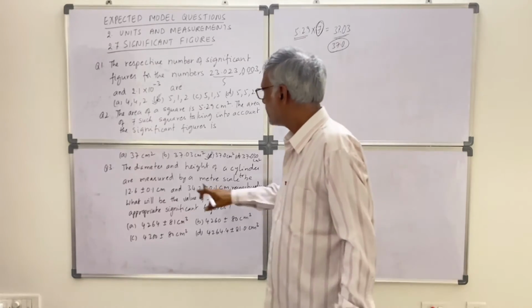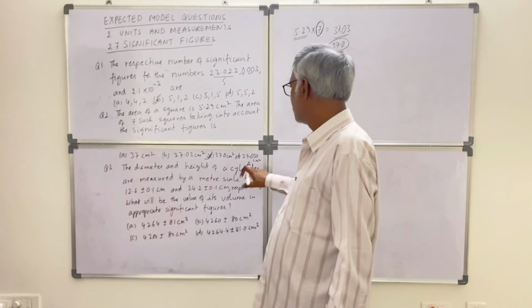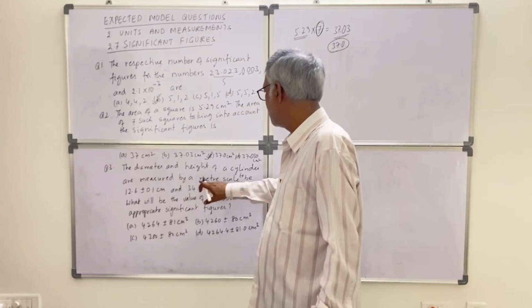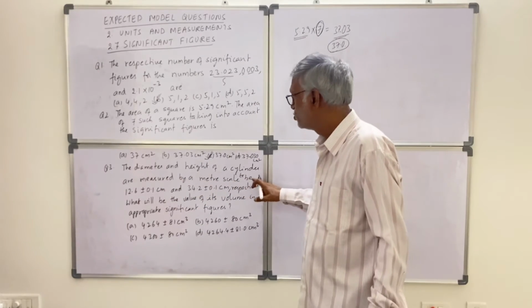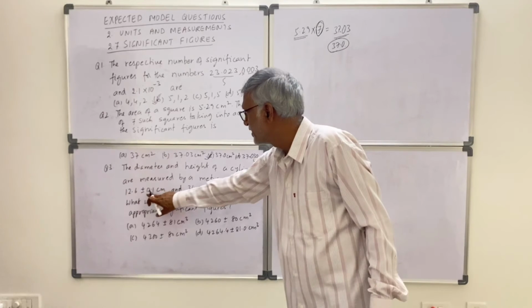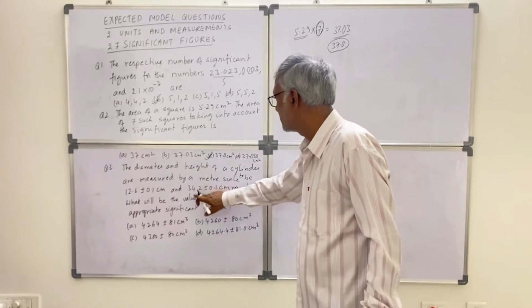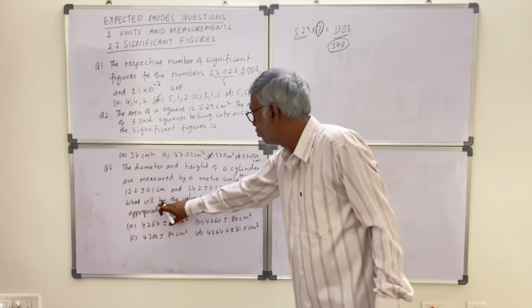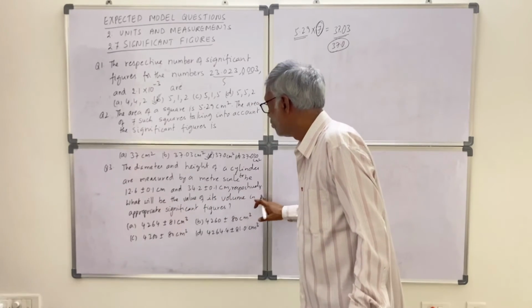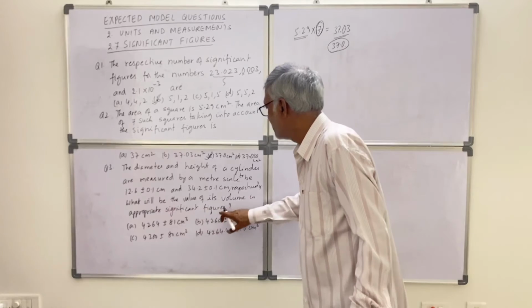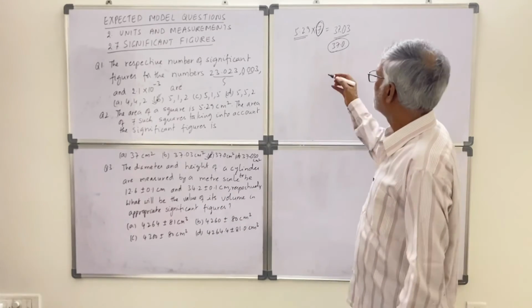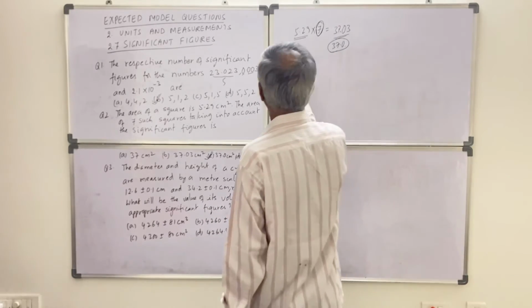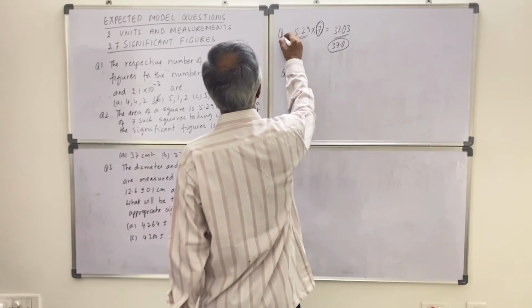The diameter and height of a cylinder are measured by a meter scale to be 12.6 plus or minus 0.1 centimeter and 34.2 plus or minus 0.1 centimeter respectively. What will be the value of its volume in appropriate significant figures? Actually, what is the volume formula? This is question 2.